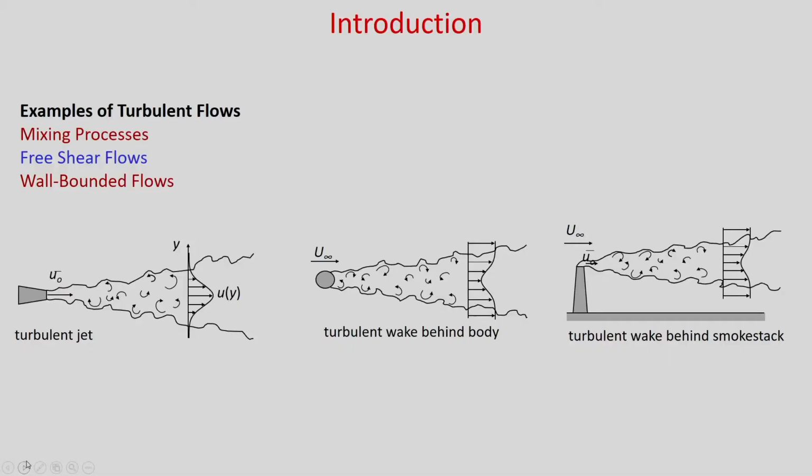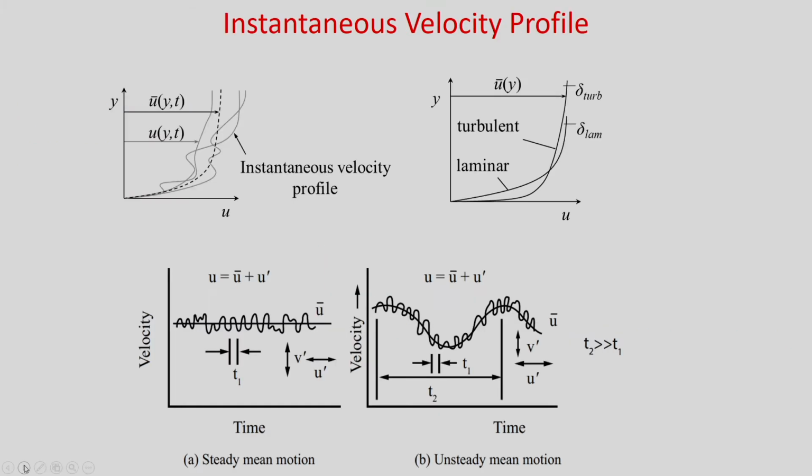You can see examples of turbulent flows in mixing processes, free shear flows, wall bounded flows. So, these are some examples you can see in a turbulent jet, a turbulent wake behind a body. So, if this circular cylinder is heated, then obviously there will be convection in turbulent flow, and here you can see a turbulent wake behind a smokestack. So, in the smokestack you will have high temperature and the ambient will be at lower temperature, and there will be convection, and that is the turbulent convection you will get.